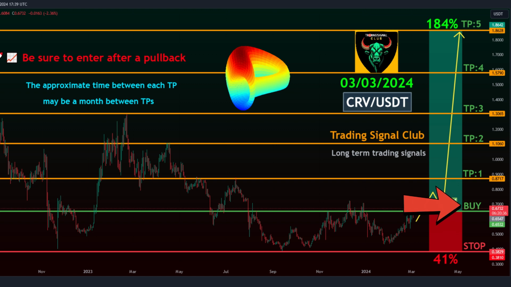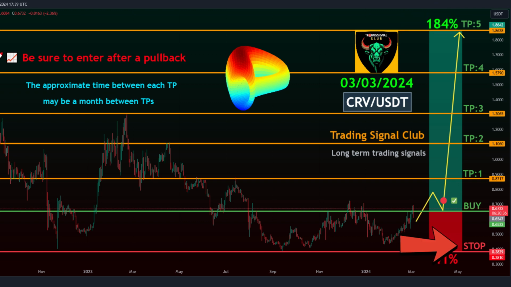0.6532 to 0.7145. Take Profit Targets. Target 1: 0.8717. Target 2: 1.1060. Target 3: 1.3065. Target 4: 1.5790. Target 5: 1.8628.